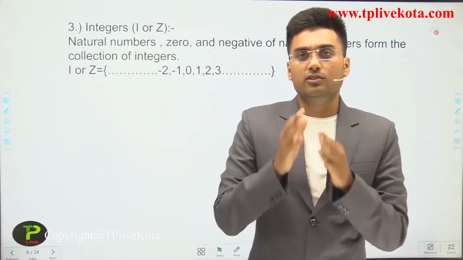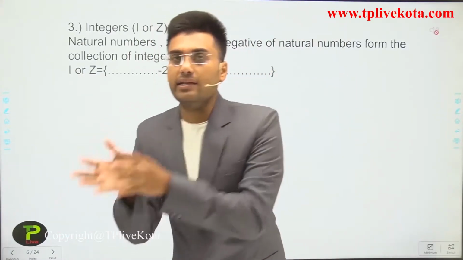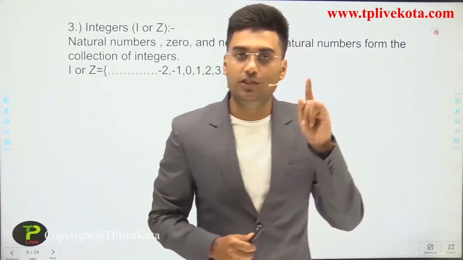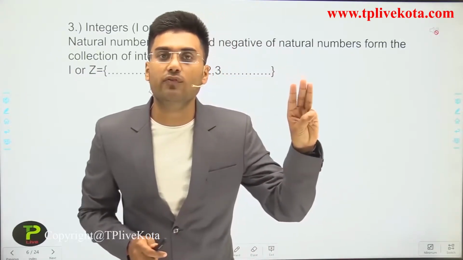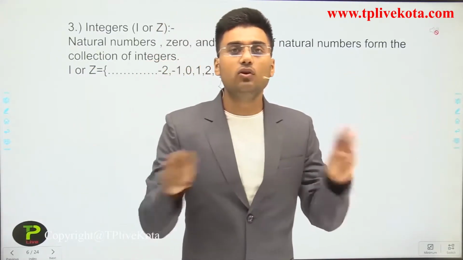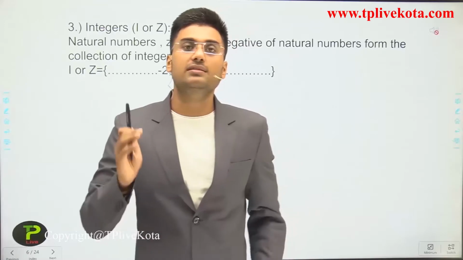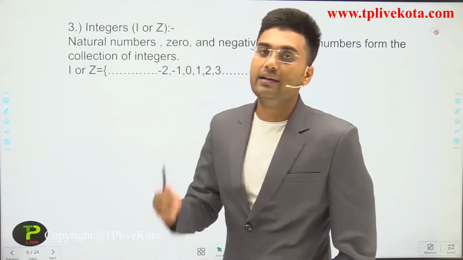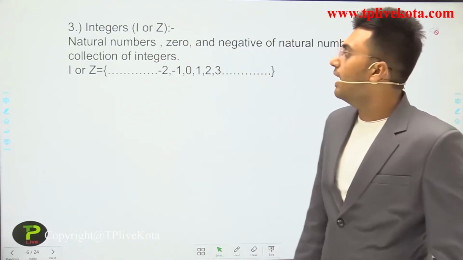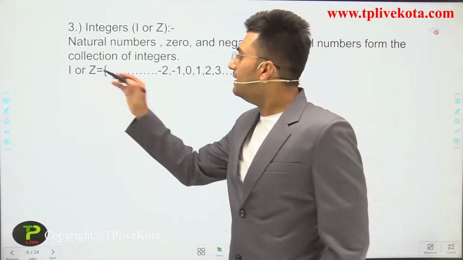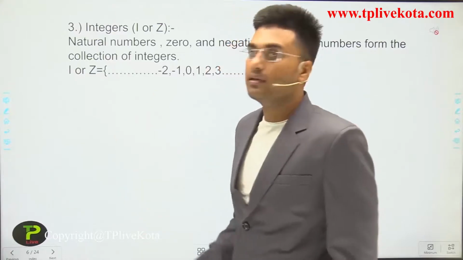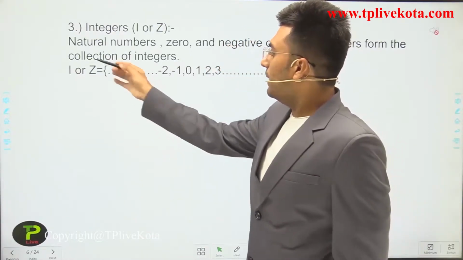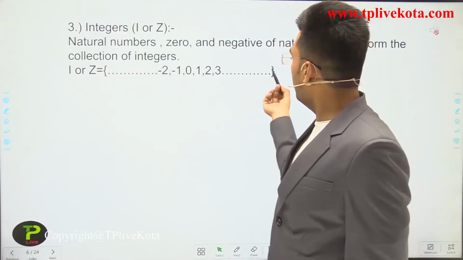If we take 0, the natural numbers and the negatives of the natural numbers, then the set of these three types of numbers is known as integers. The set of integers, I or Z, is from minus infinity to infinity.